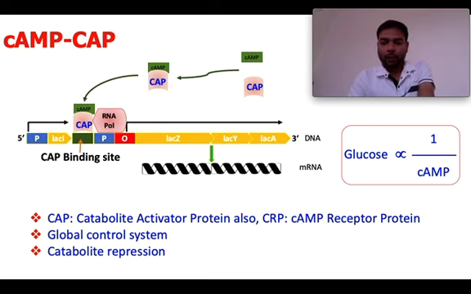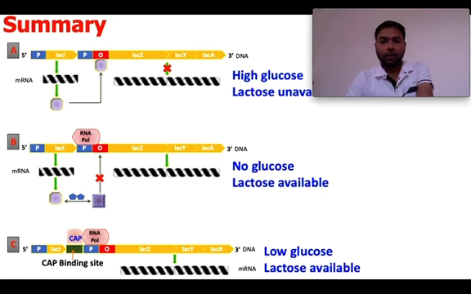Now we have all these three conditions on one slide, and we can summarize. In the first condition, there is no lactose, no inducer, and that's why the repressor gets the chance to bind the operator region. The operator region doesn't let RNA polymerase bind at the promoter region.